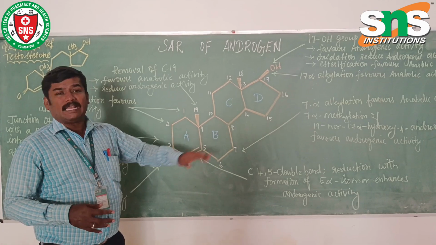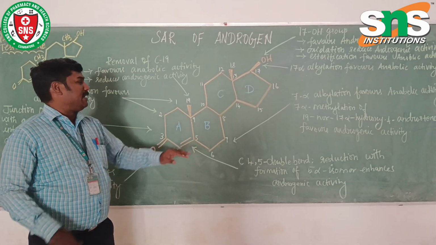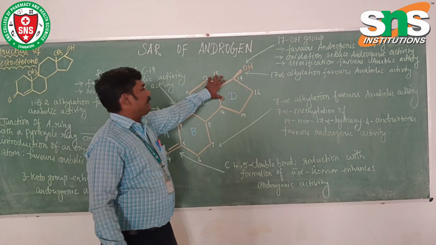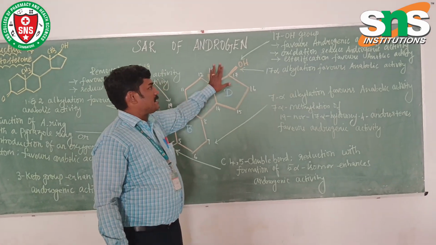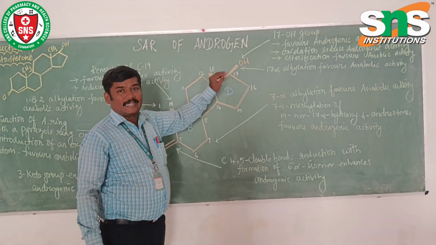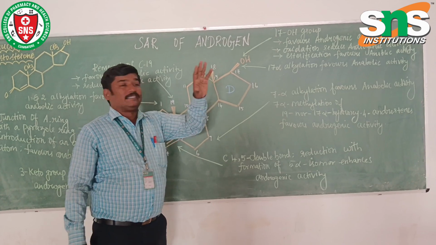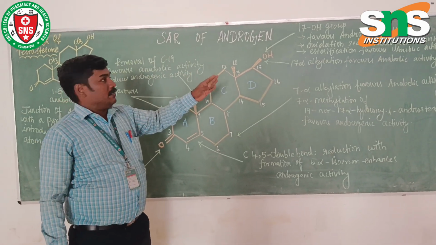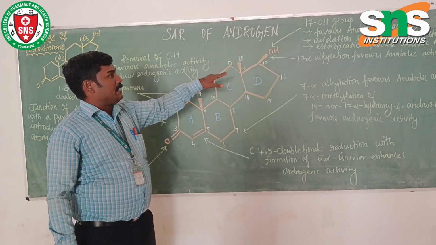If it is a methylation substitution, that will give the androgenic activity. In the 17th position, the hydroxyl group is essential for the activity. If it contains a hydroxyl group, that will favor the androgenic activity, and oxidation will reduce the androgenic activity.